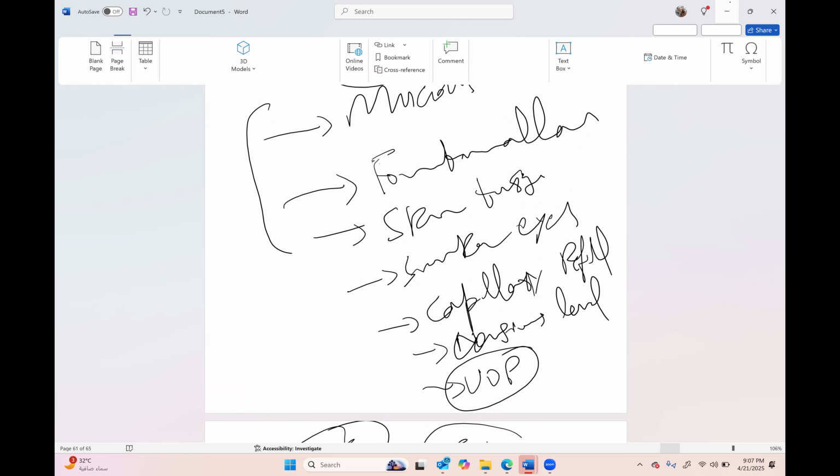According to the age, you will say, if the baby is 4 years, don't tell about the fontanelle, it's not valid. You tell the things which are relevant. I hope you understand. If you miss anything, you can add it, but this will be the default answer for any pediatric fluid status assessment. Of course, in any other case, I'm not sure. I have not used it, so I cannot say.